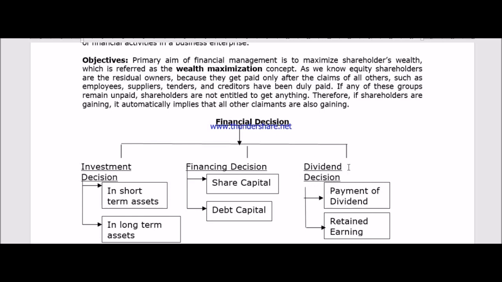Okay. So in short, financial decision consists of three decisions. What are those? First, investment decision. That means how much amount you have to invest in the business. Second, financing decision. That means from what different sources to raise that much investment. And third, whether the business firm, the company, will pay dividend or not for a particular accounting year. So these three decisions all together are known as the financial decision.